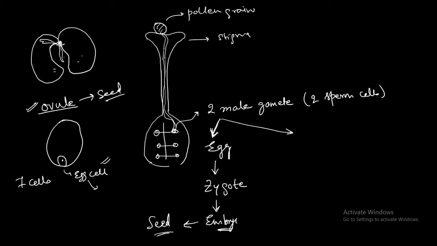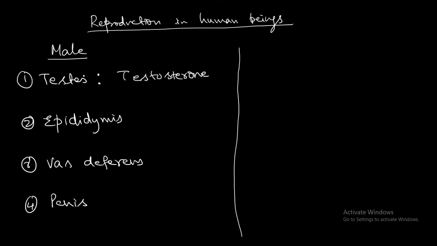The testis will secrete the male sex hormone that is called testosterone. This is an important point, testosterone. This is the hormone that is going to maintain the sexual characteristics in the male. So the important functions of the testis are the production of the sperm, maturation of the sperms, and the production of the hormone testosterone.